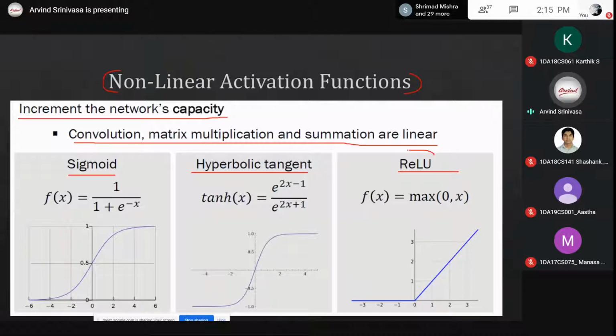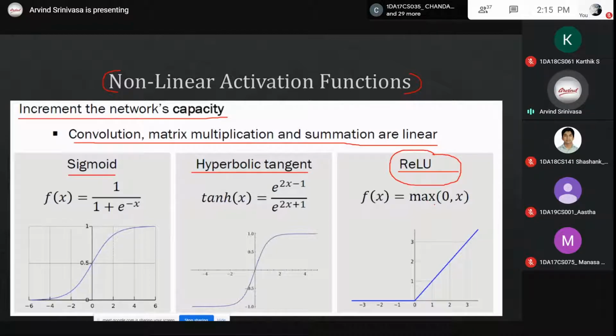Most people in deep neural networks use a function called ReLU, the rectified linear unit. I have forgotten the full form.